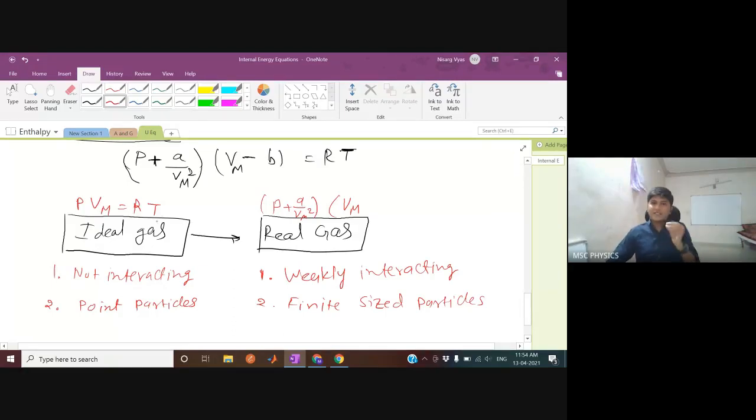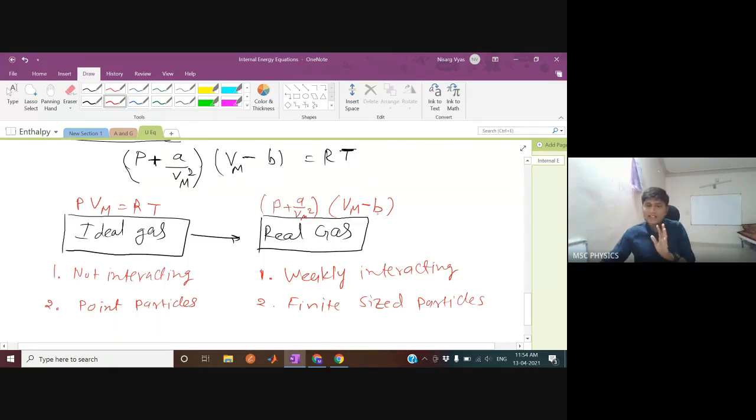Now pressure increased, volume has to decrease, because अब एक पार्टिकल है, उसके सामने और भी पार्टिकल है जो बॉक्स का बाकी का वॉल्यूम ऑक्यूपाई करेंगे. So the volume due to all other particles has to be neglected for that individual particle. कि अब बॉक्स का टोटल वॉल्यूम Vm नहीं बचा है, एक मोल का वॉल्यूम Vm नहीं बचा है, कुछ वॉल्यूम कम भी हो गया because of the finite size of other particles.